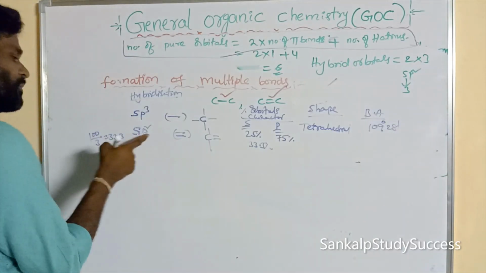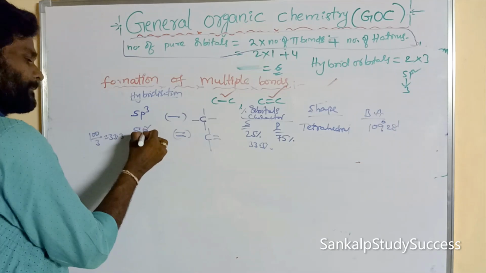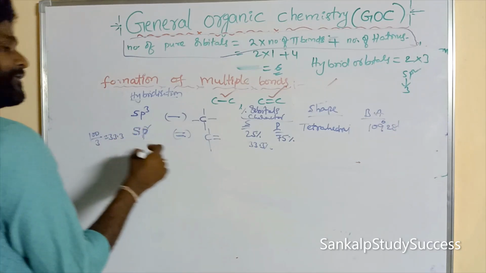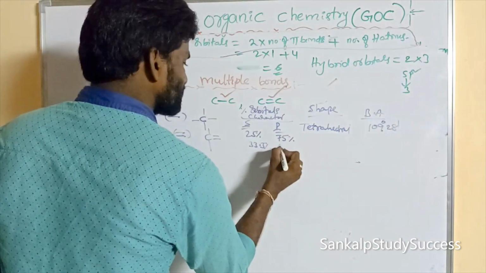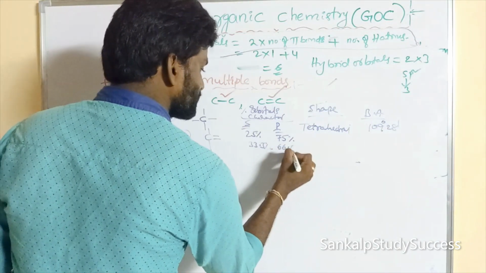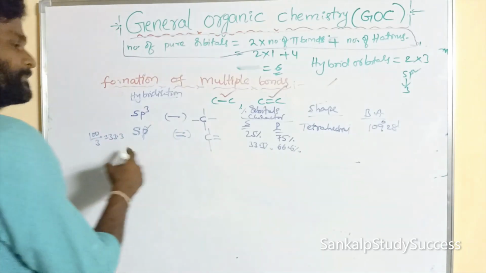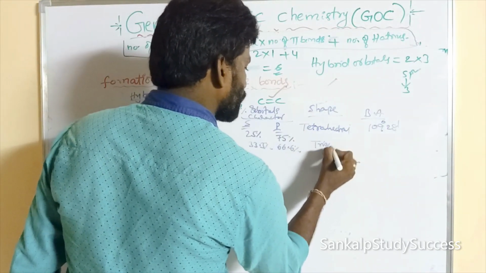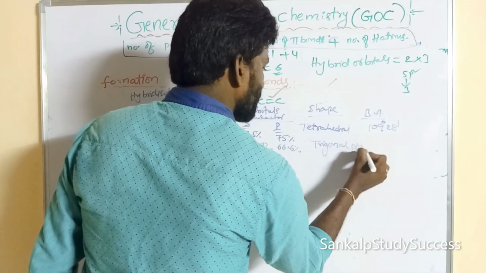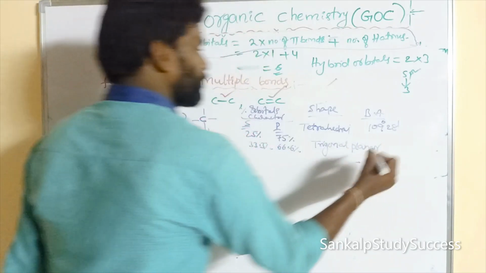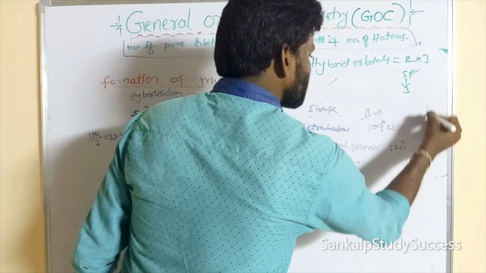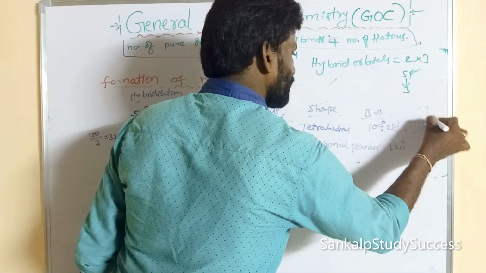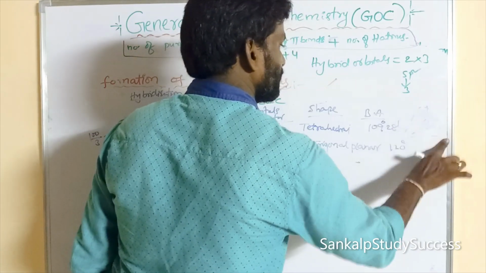And P character: how many p orbitals are there? 2. So 2 into 33.3 is 66.6%. In sp2 hybridization the shape is trigonal planar. What is its bond angle? 120 degrees: 120, 120, 120, 360.